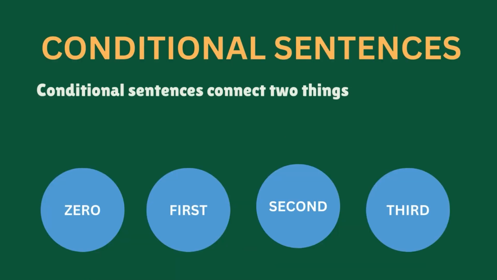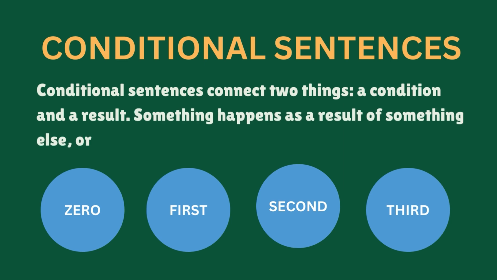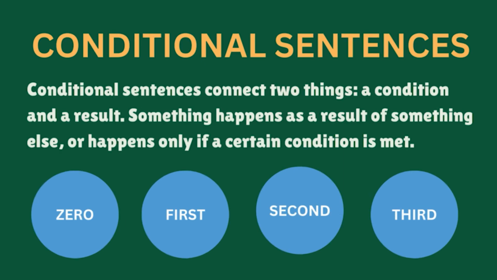All the sentences you heard just now are examples of what we call conditional sentences. Conditional sentences connect two things, a condition and a result. Something happens as a result of something else, or happens only if a certain condition is met. There are 4 types of conditional sentences: zero conditional, first conditional, second conditional, and third conditional.